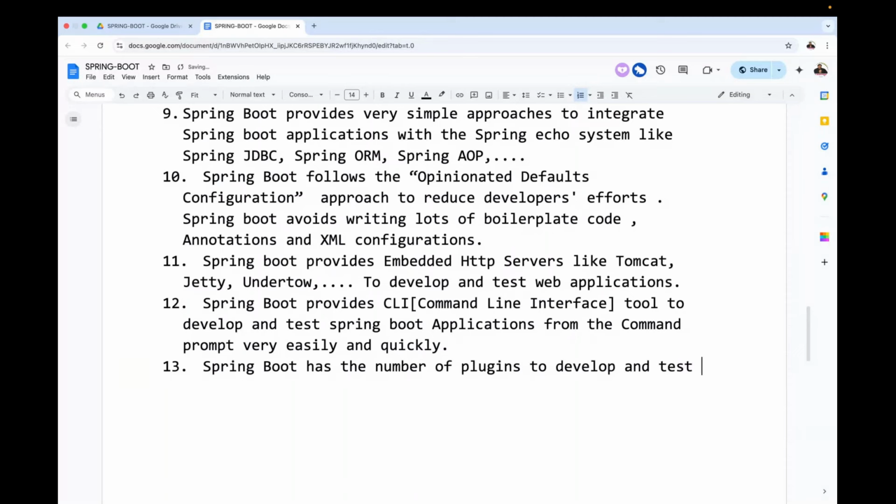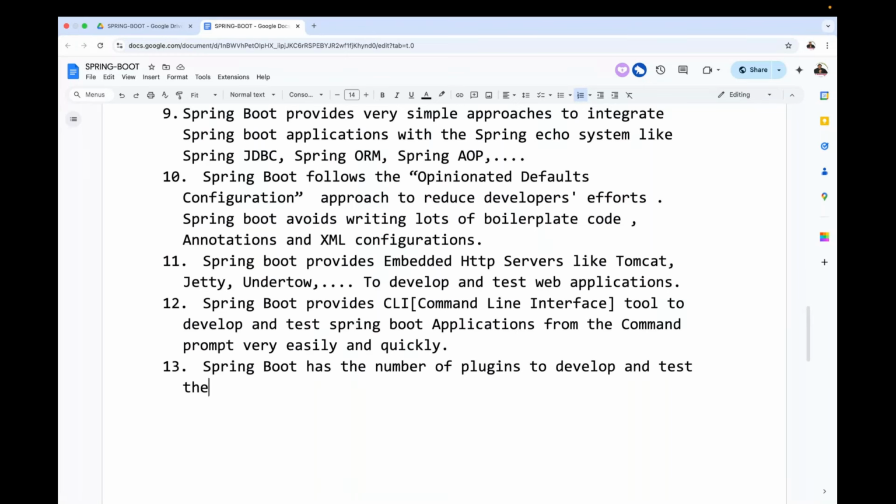One more point I'm telling you guys, observe carefully. Is it mandatory to use Maven to prepare Spring applications? Everybody respond for me. Is Maven mandatory for Spring application development?